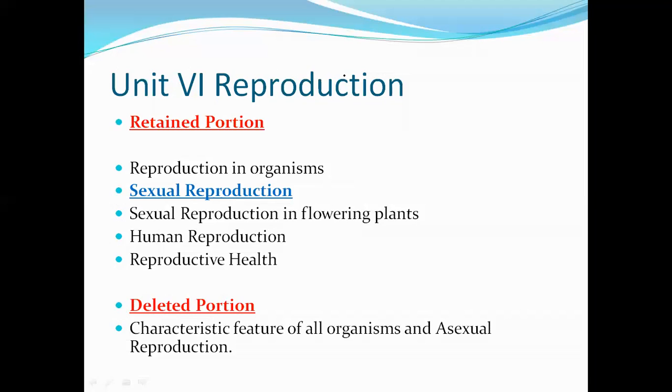So in this Unit 6, reproduction, the retained portion is reproduction in organisms, then sexual reproduction in flowering plants, human reproduction and reproductive health. The deleted portion is from the chapter reproduction in organisms: the characteristic features of all organisms and asexual reproduction are deleted. Understood? Otherwise, these are the retained portion.